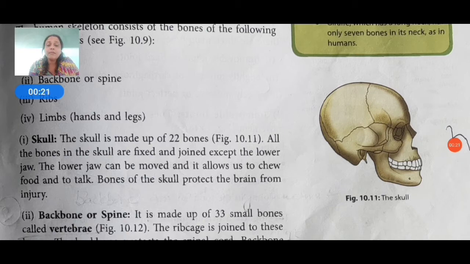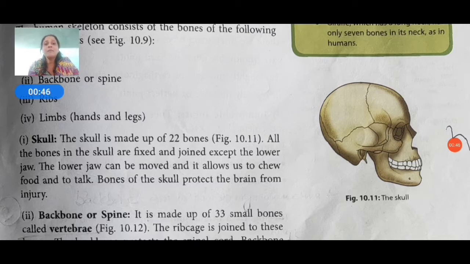The lower jaw always helps us to eat any kind of food which we want to eat, and also helps us to talk. Bones of the skull protect the brain from injury. They always protect our brain from any type of injury.